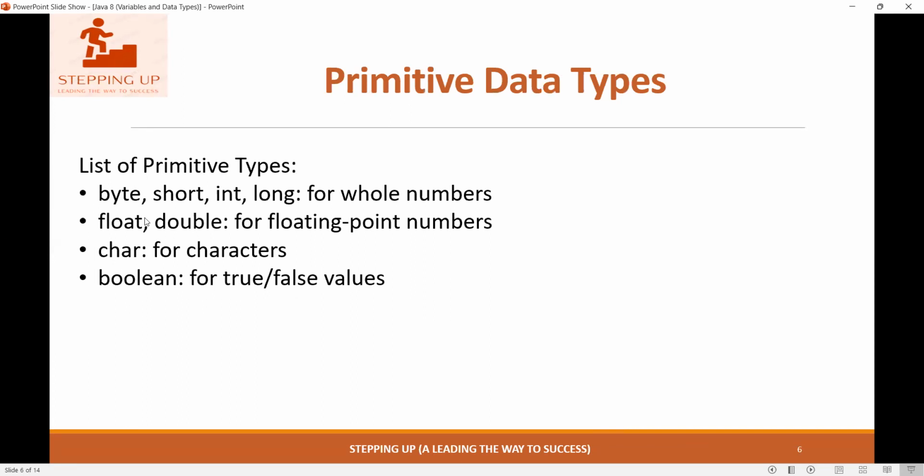There are various primitive data types like byte, short, int, long. These are for whole numbers. Float and double are used for floating point numbers. Char is used for characters. And boolean is used for true or false values. These are the primitive types that we are using for data types.